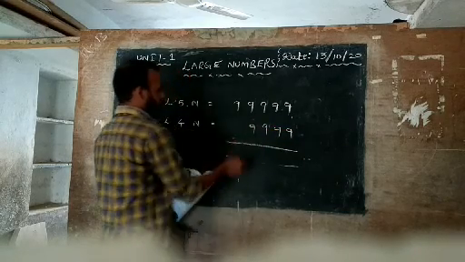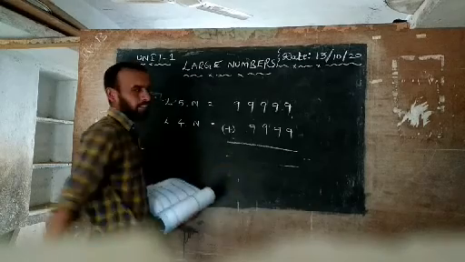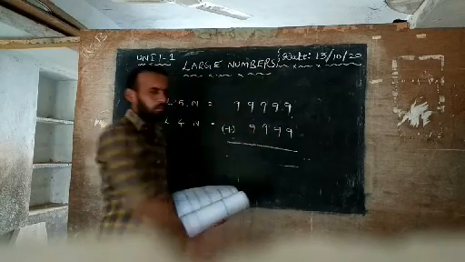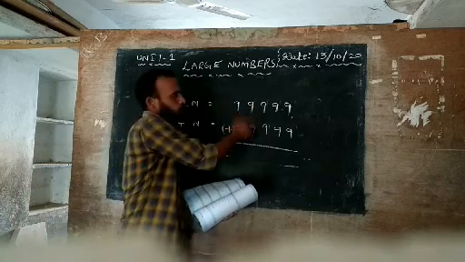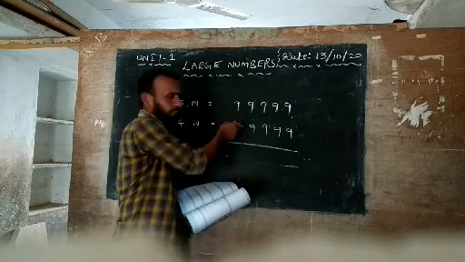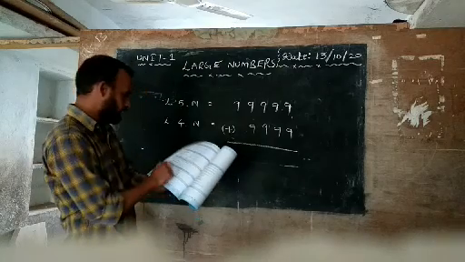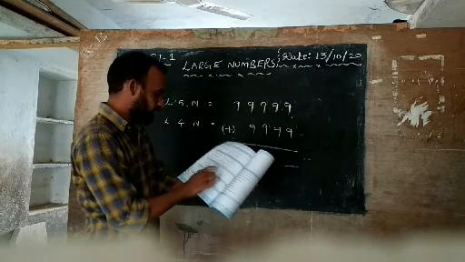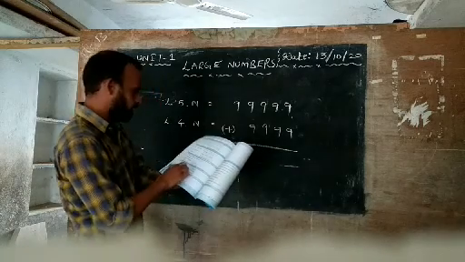9,999. Again, one time, you carefully write here. Ones place below ones place, tens place below tens place, 100 place below 100 place, 1,000 place below 1,000 place. 10,000 has nothing below, leave it there. Now what are they asking here? Which is the largest 4-digit number? Find their sum. Sum means what?